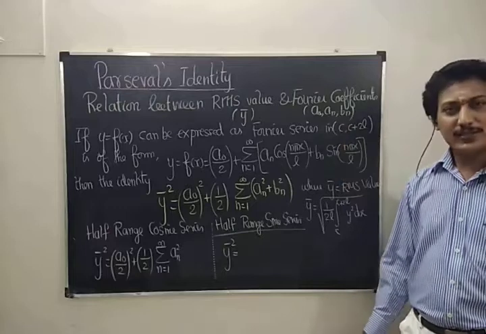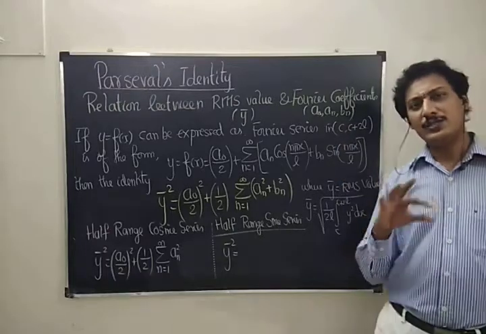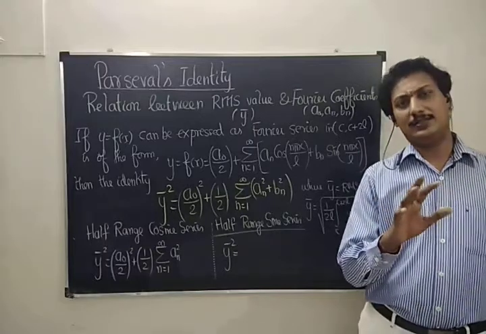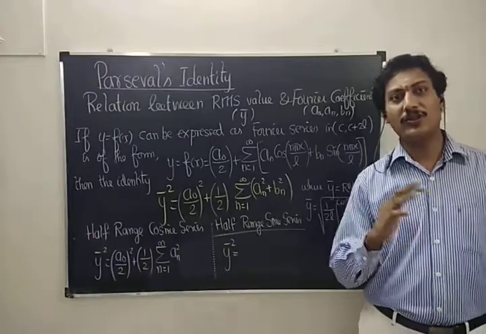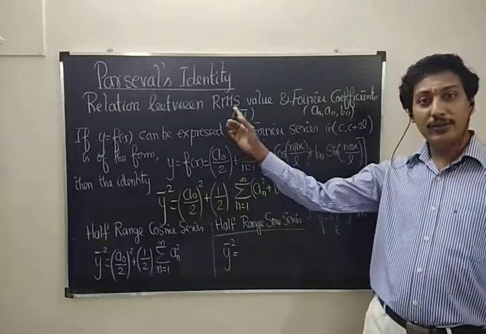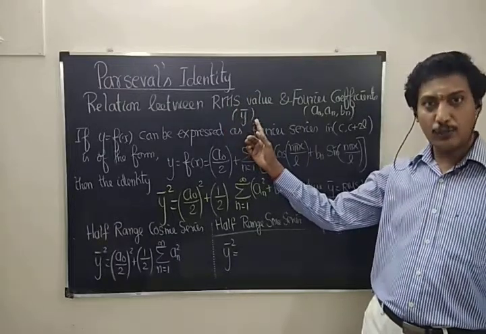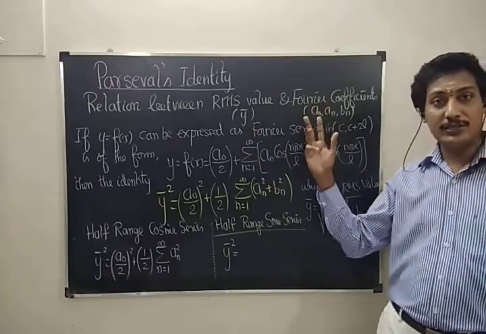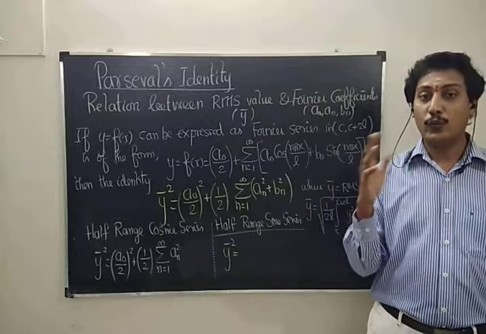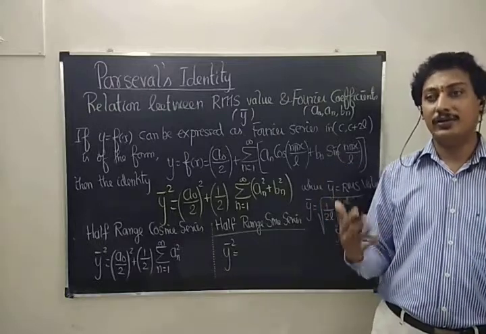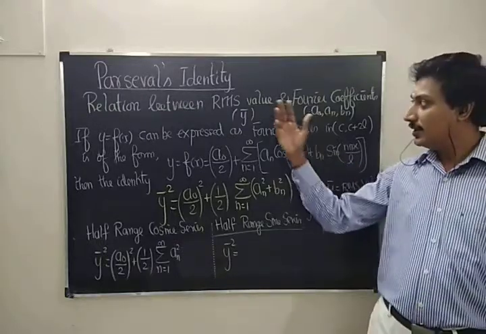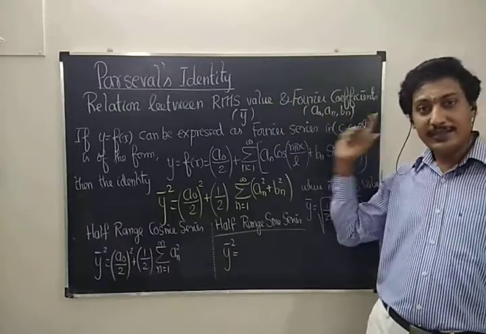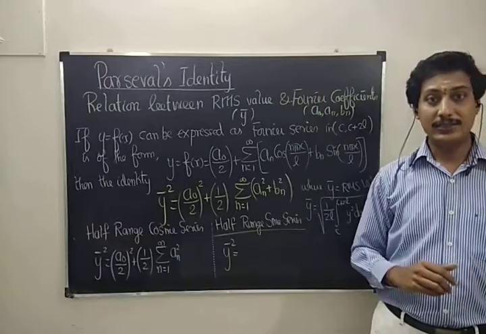What is Parseval's identity? It is nothing but the simplest thing. This is the relationship, the connection between the root mean square value y bar of the function y equal to f of x and the Fourier coefficients like a0, an, bn. So what is the connection between the root mean square value and the Fourier coefficients? It tells the Parseval's identity.